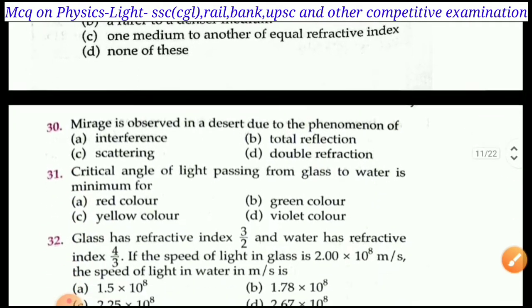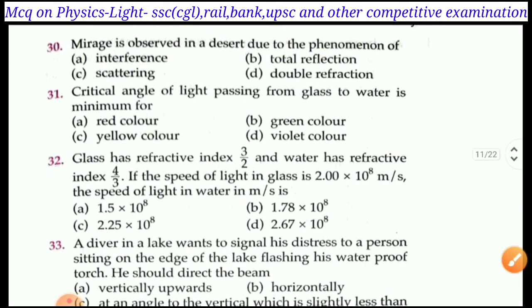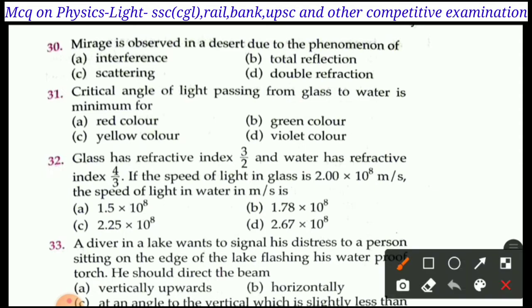Next question is question number 30. Mirage is observed in a desert due to the phenomenon of: A. interference, B. total reflection, C. scattering, D. double refraction. Right answer of question 30 is option B, total internal reflection or total reflection.